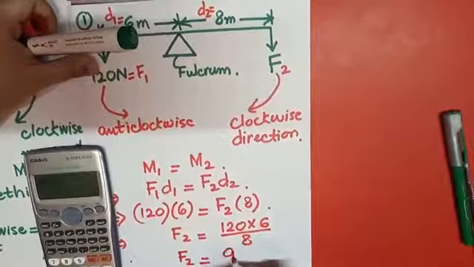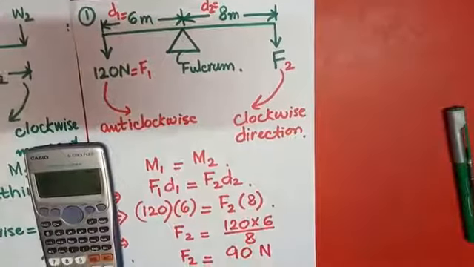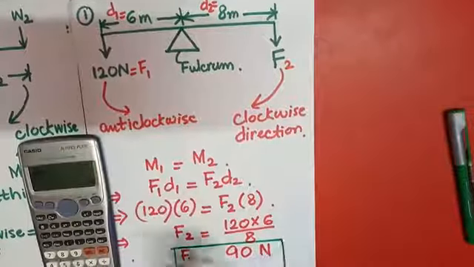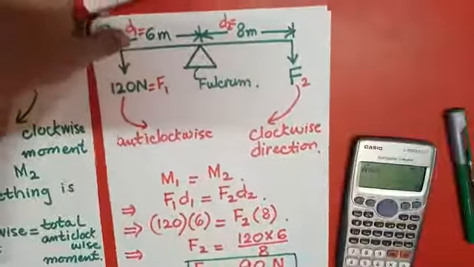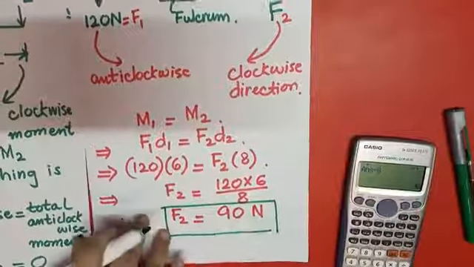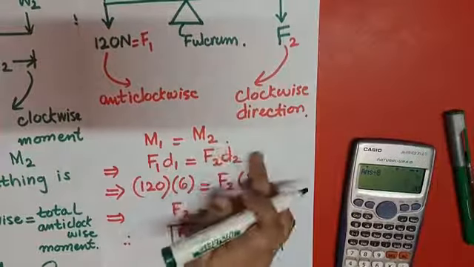So F2 comes out to be 90 Newton. So this will be the force of F2. This is the equilibrium. If I want to prove that M1 minus M2 comes out to be 0, how can I prove it?